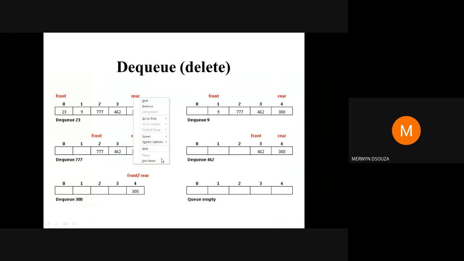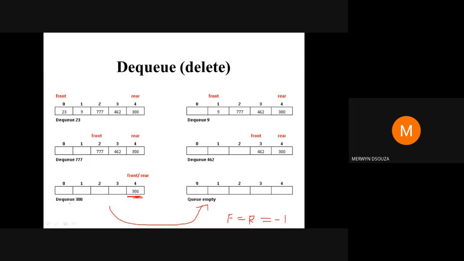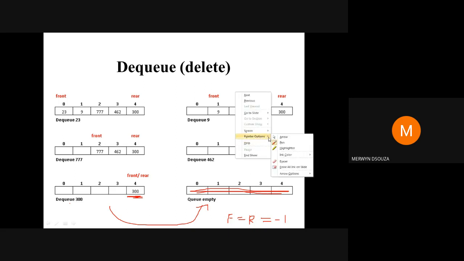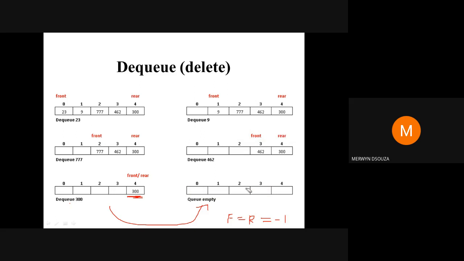See here, in this slide, this is my diagram. From this state where only one element was left, we go to queue is empty. So if the queue is becoming empty, then we initialize these two pointers as front equal to rear equal to -1. Why? Because there is no element here, so front cannot point to anyone. Similarly, rear also cannot point to anyone since there is no element there. Therefore, we make them -1.